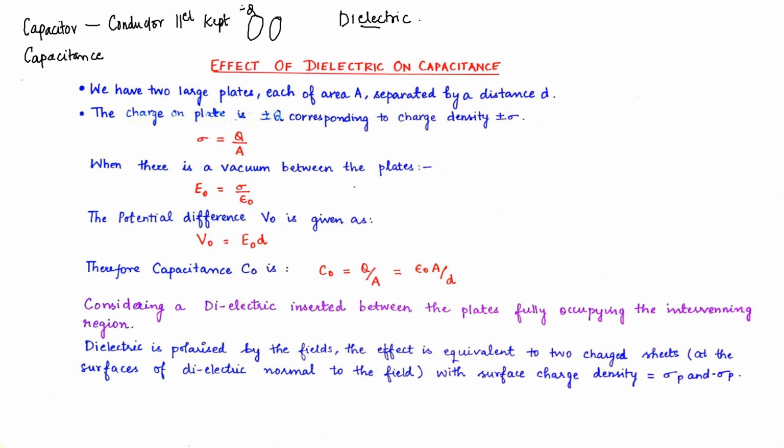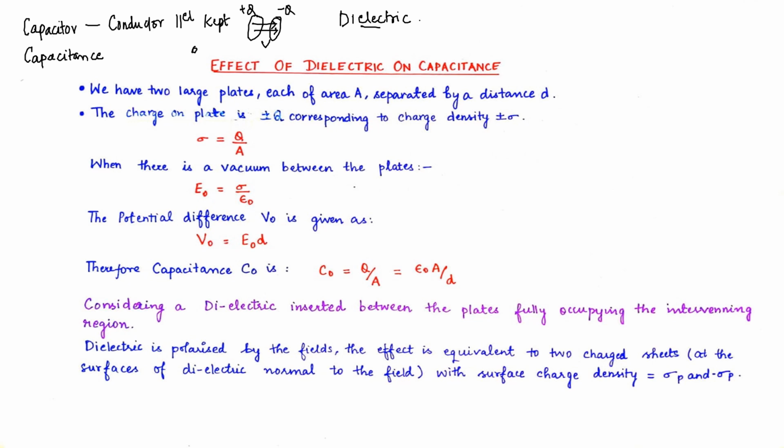If this has plus q charge, this will have minus q charge. Due to the difference in the charges and their polarities, there is a generation of electric field and potential across these two plates. These capacitors can be taken as a 3D form of a dipole.